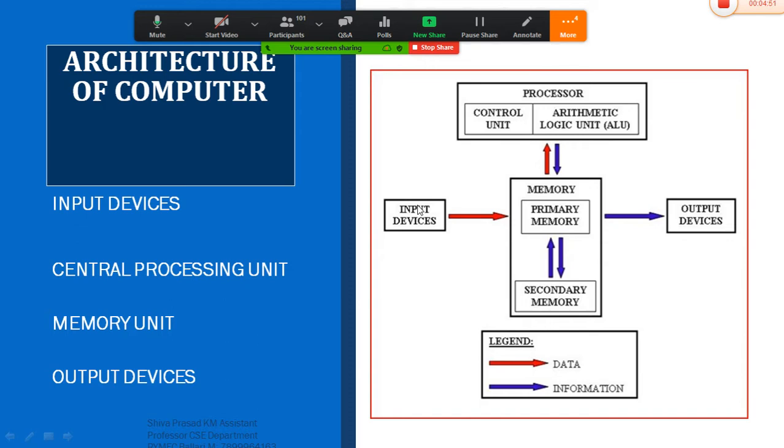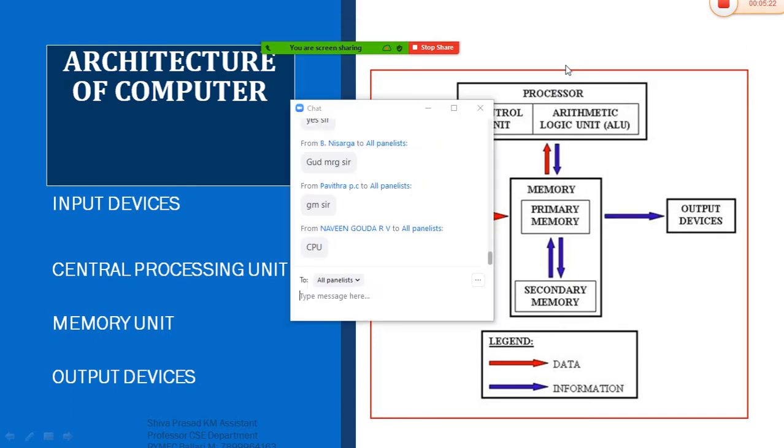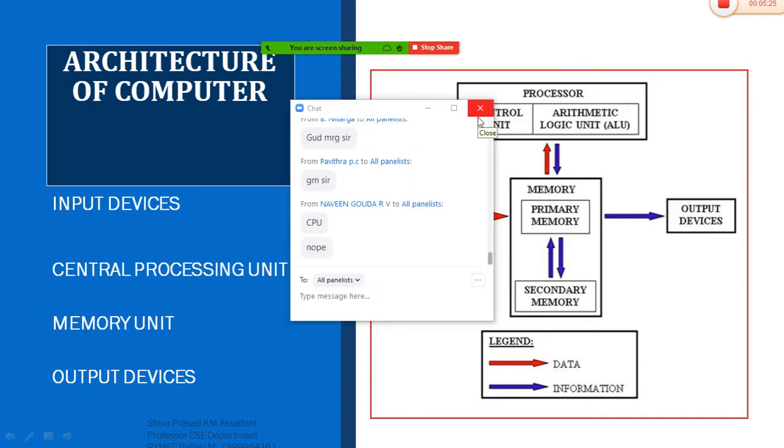Why do we need to input the data into the system? Without inputting the data, it's impossible for us to perform any operation. For example, if you want to send a message to your friend through your computer system by using a mail, without typing the mail ID, without typing the message, can we send a message to the specific person to whom we want to send? Can we send the information to the specific person without inputting the value?